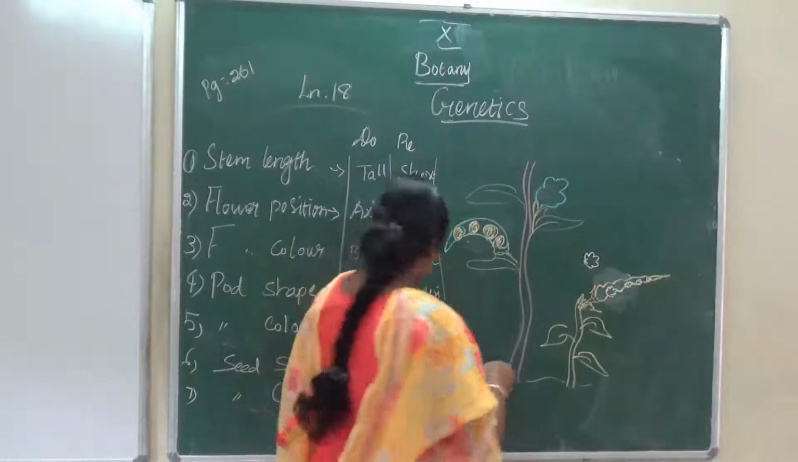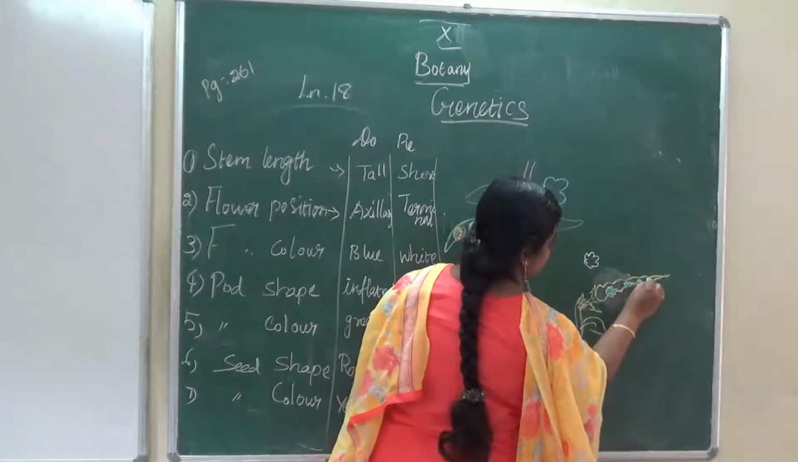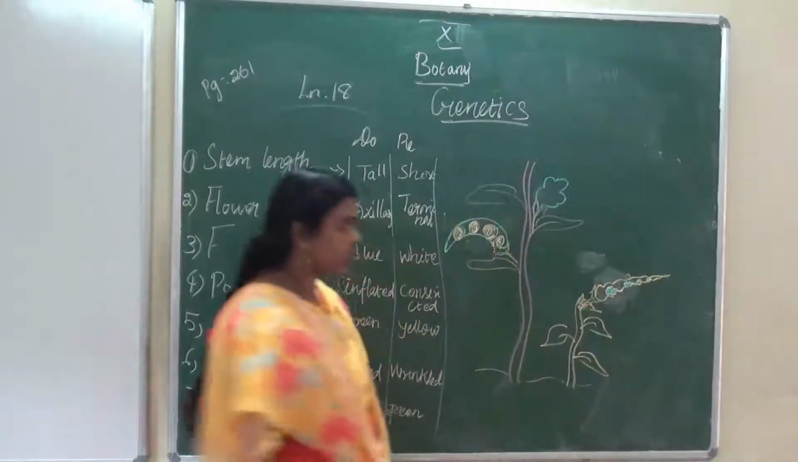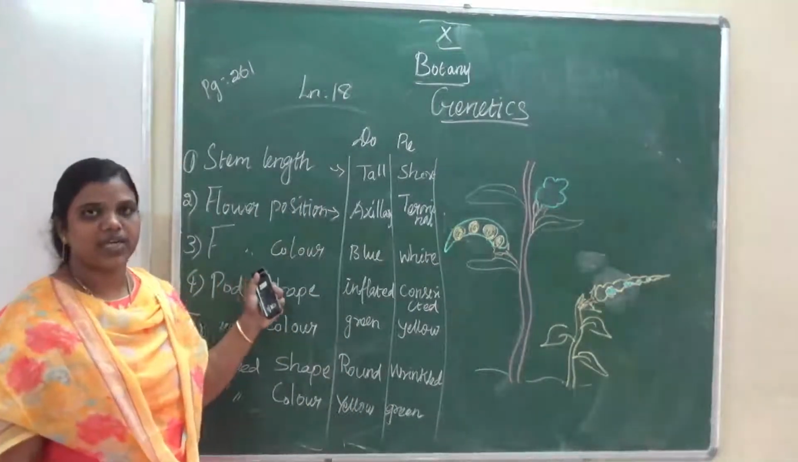And recessive in green. Okay, these are the 7 characters Mendel studied in the pea plant.